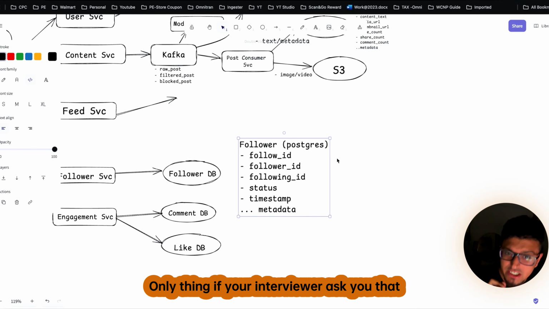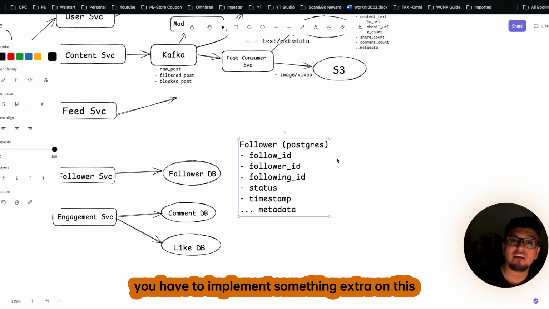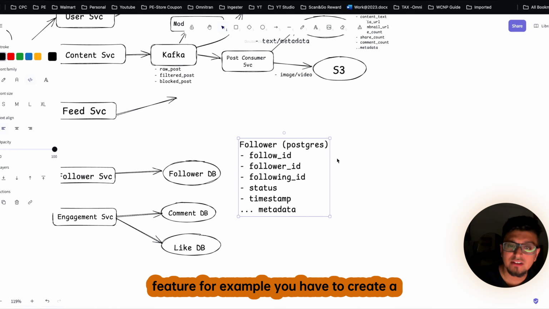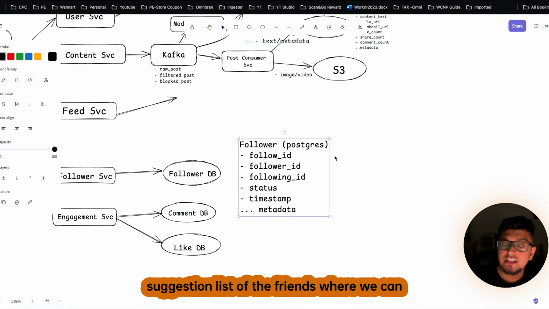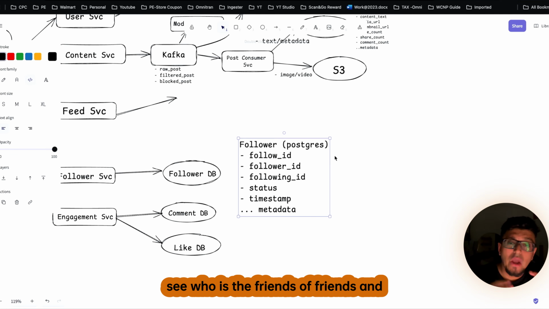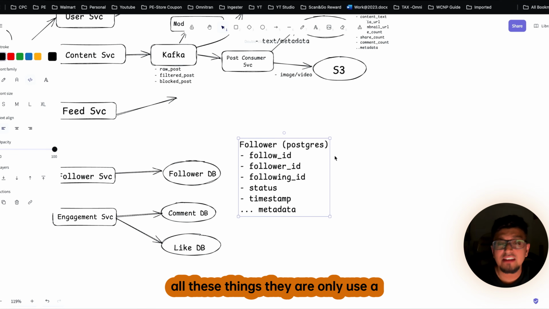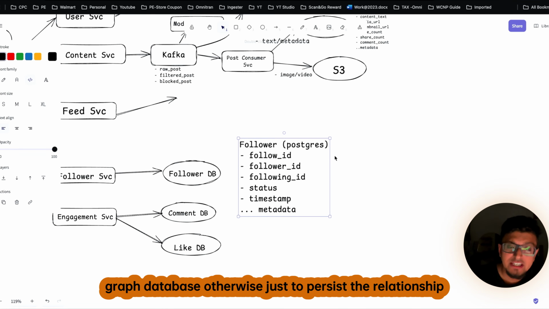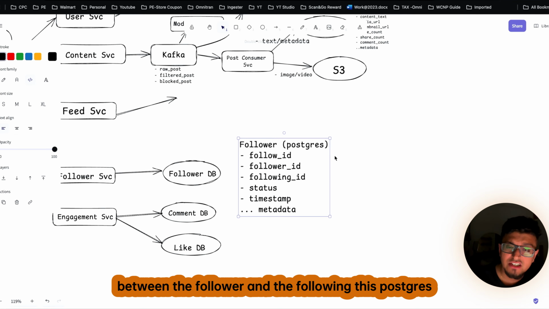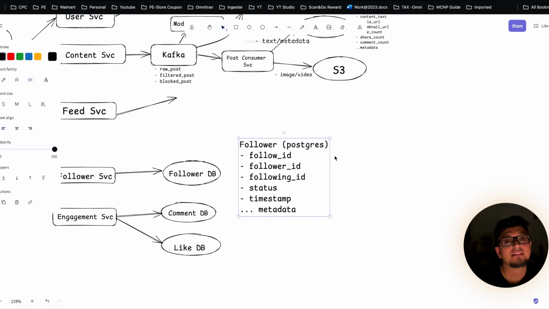Only if your interviewer asks you to implement something extra on this feature, for example, creating a suggestion list of friends where we can see who are the friends of friends and all these things, only there use a graph database. Otherwise, just to persist the relationship between the follower and the following, this Postgres database is enough.